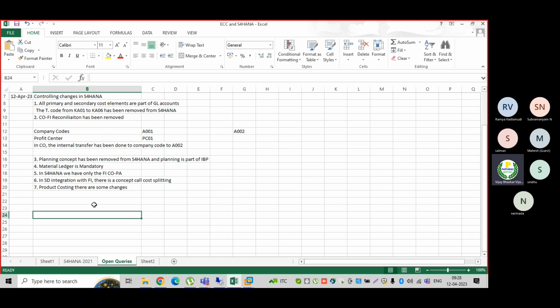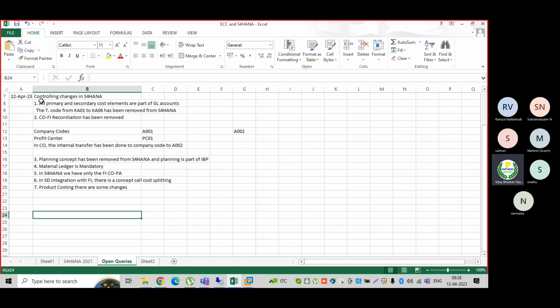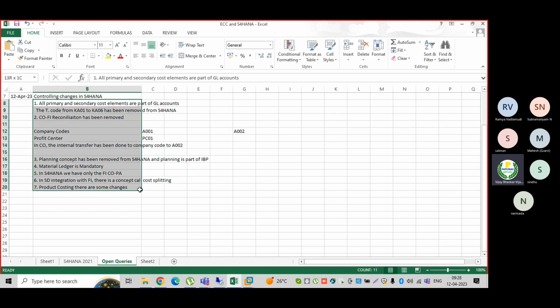Just remember that. These are the most likely questions which may come from the controlling perspective. I mean the changes. Questions may differ, but what are the changes which have come up with S4 HANA? Remember, these are the important ones.